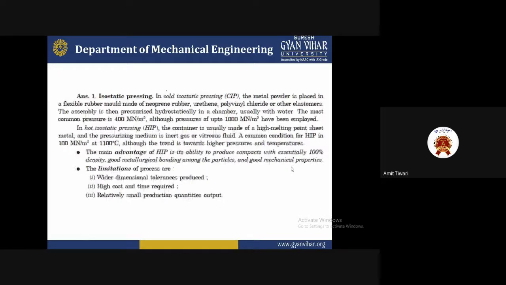So the first is isostatic pressing. What is isostatic pressing? In cold isostatic pressing (CIP), the metal powder is placed in a flexible rubber mold made of neoprene rubber, urethane, polyvinyl chloride or other elastomer. Pressure is applied hydrostatically in the chamber, usually with water. The most common pressure is 400 MN/mm², and pressures of up to 1000 MN/mm² have been employed.